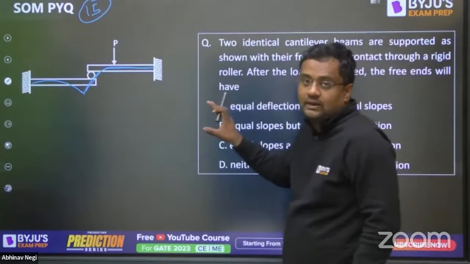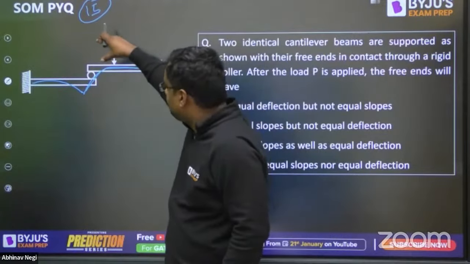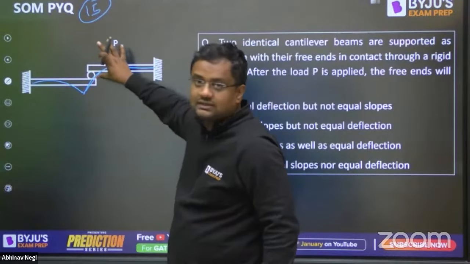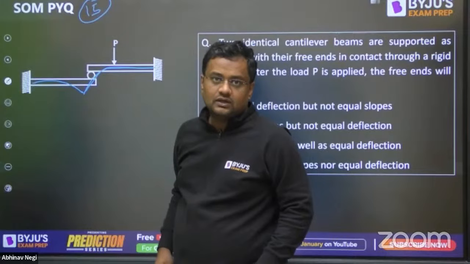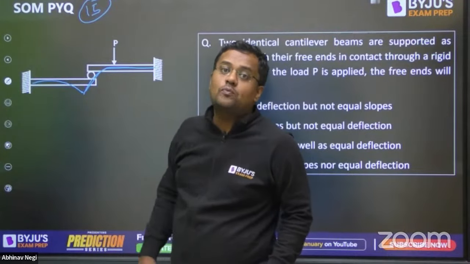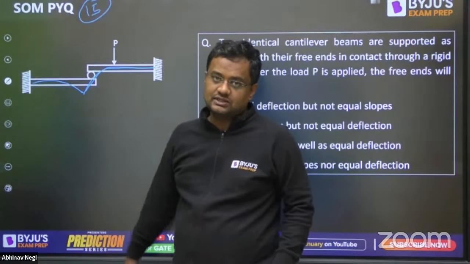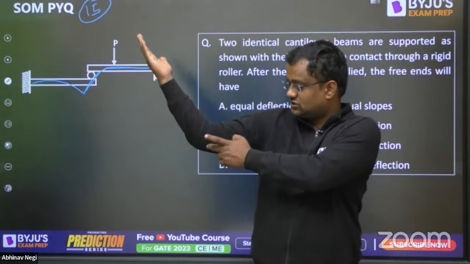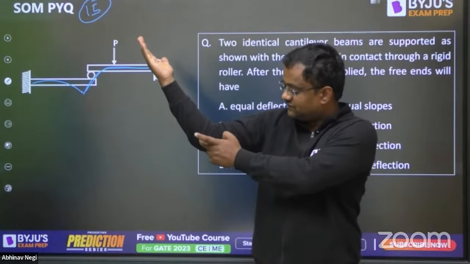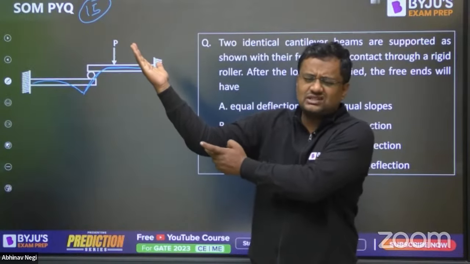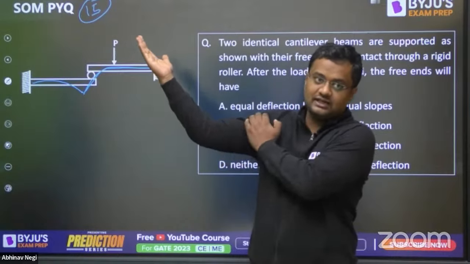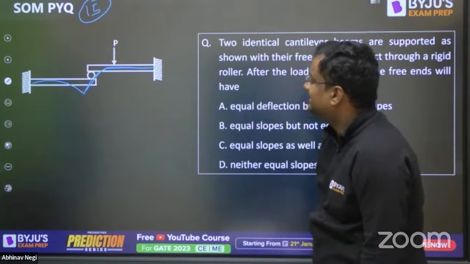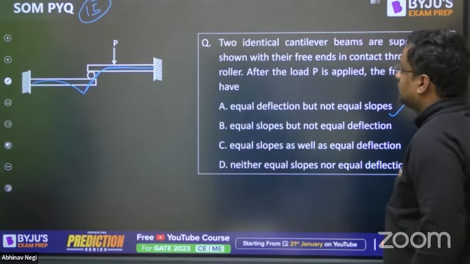Okay, and if it is in equilibrium, we have not applied that big a force that this breaks. So deflection will be the same. Deflection will be the same, slope will be changed. Like my hand is like this, no? If I do like this, then the deflection just left of this and just right of this is the same. Only the slope is changed. Here it is almost 0 slope, and here it is an angle. So at this point, equal deflection but not equal slope.